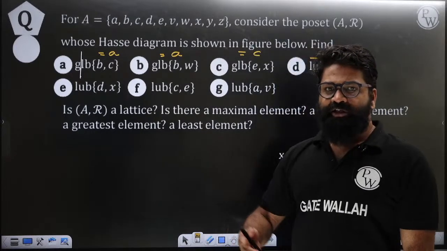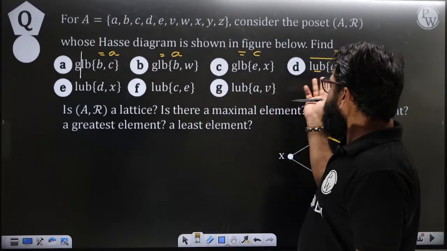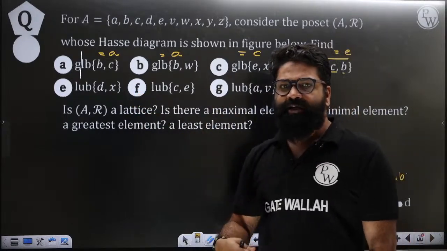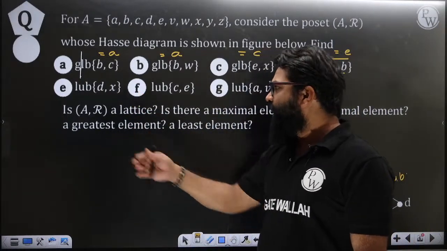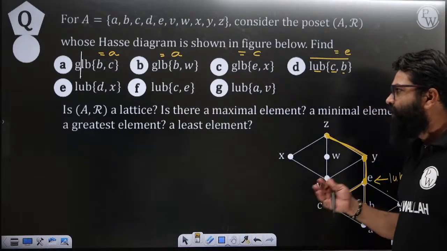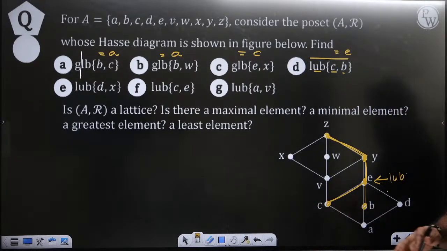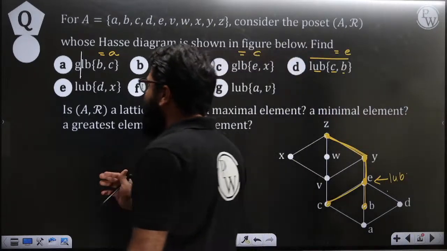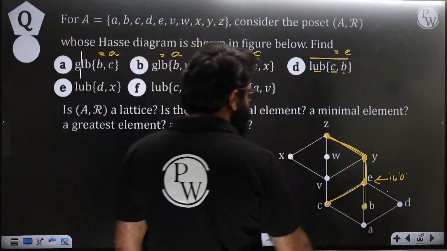Or if you're watching this video later, just try to calculate the LUB of E, F and G and write it in the comment box. What should be the LUB of E, what should be the LUB of F and what should be the LUB of G? In that manner, we can find it out with respect to this particular concept. We have already calculated with respect to this.